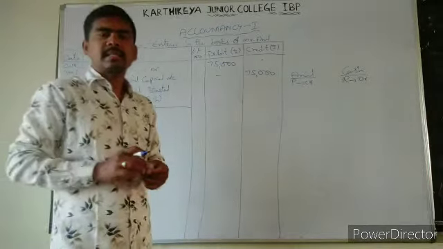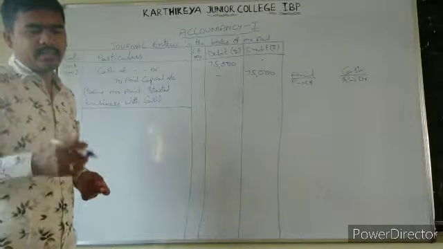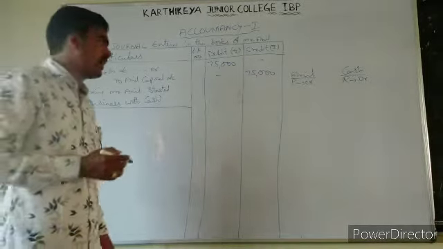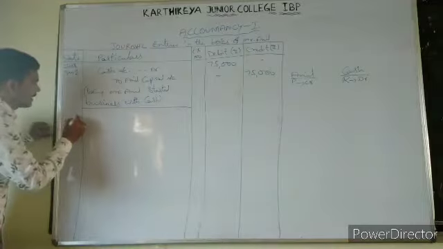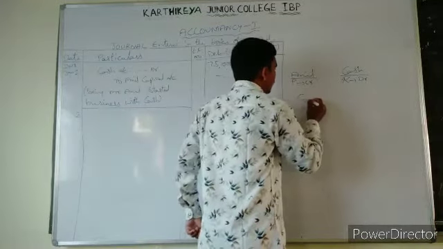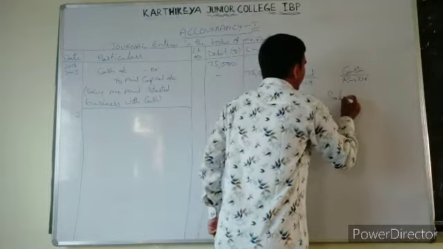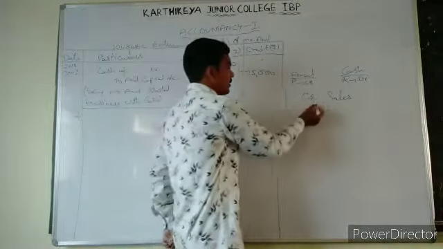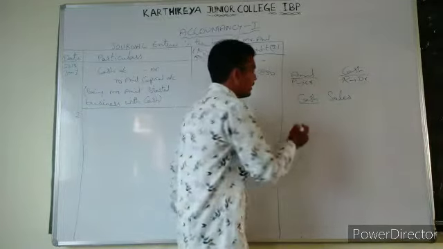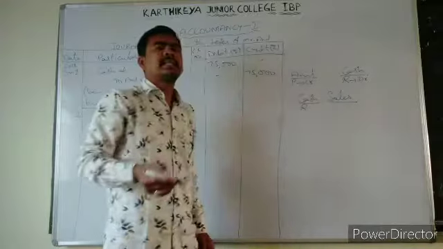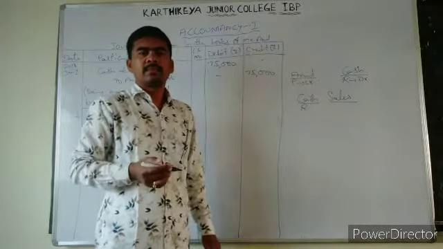Now let us see the second question, that is second transaction, that is January 2nd, that is cash sales. Date is January 2nd, cash sales. What do you find here? That is cash. Cash means which account? That is real account. Sales means if you are selling anything, we get income, right?